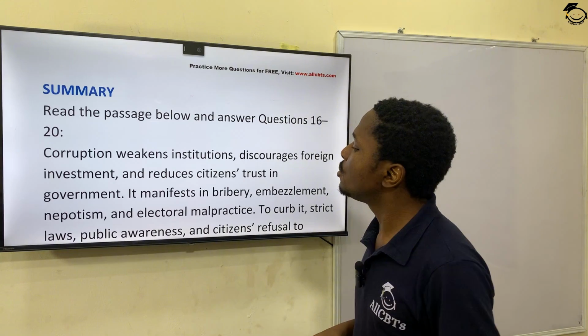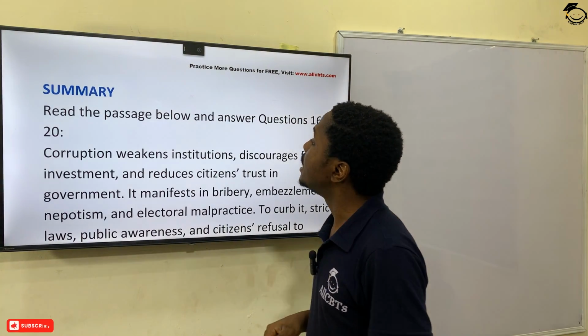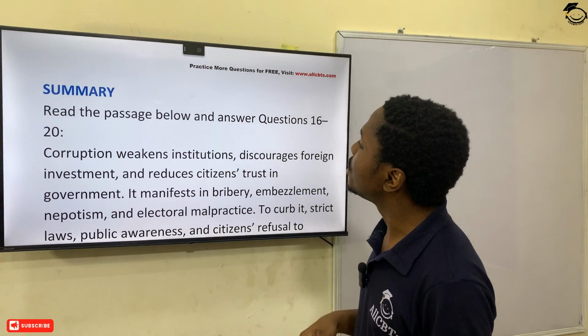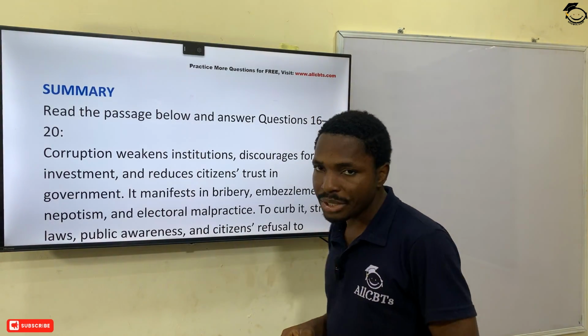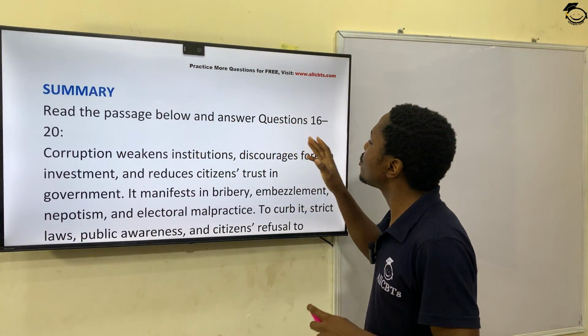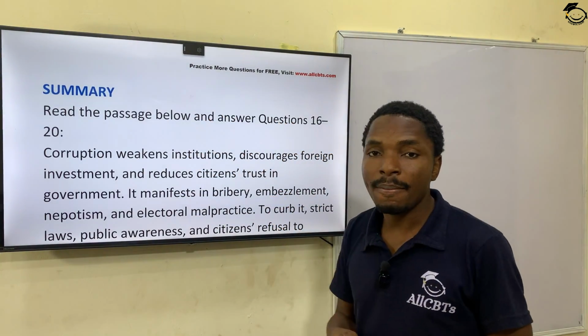All right, so with that we come to the end of that section B, comprehension passage. So we now go to summary. It says read the passage below and answer questions 16 to 20.